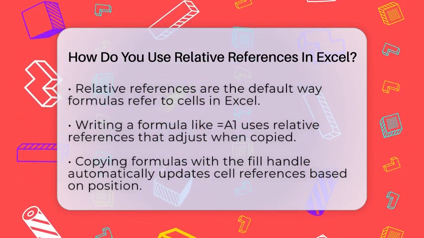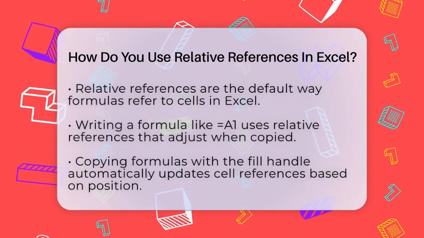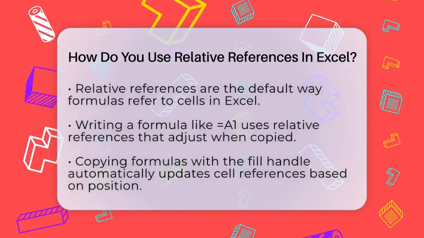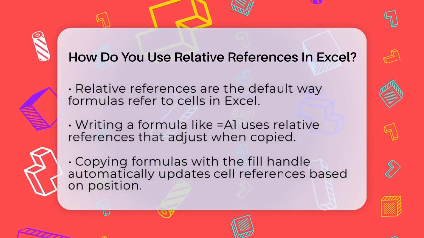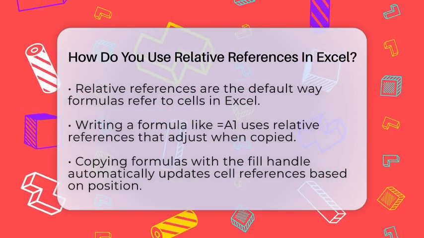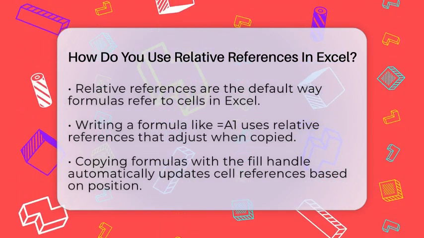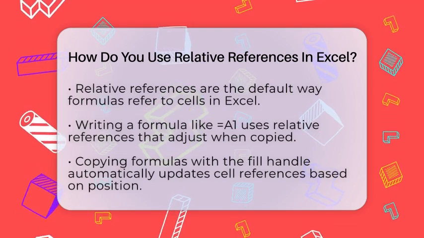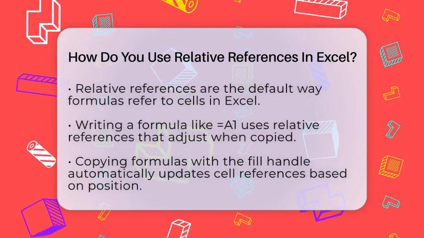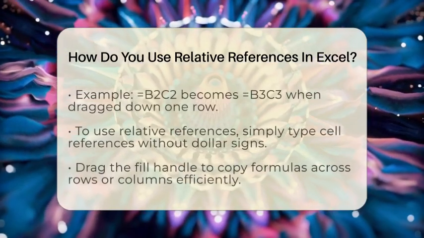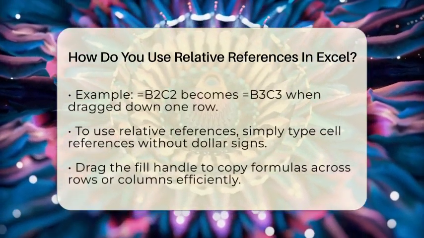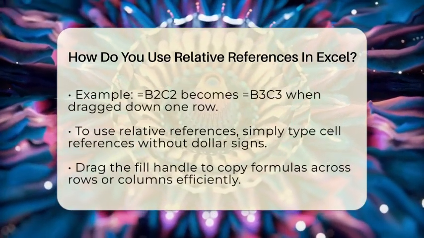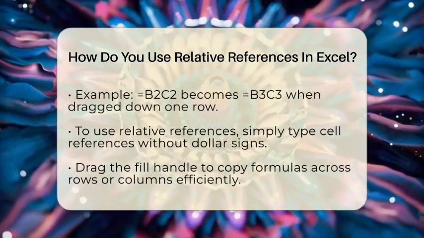In Excel, relative references are the default way formulas refer to cells. When you write a formula without dollar signs, like =A1, it means the formula points to cell A1. Now, if you copy that formula from one cell to another, Excel automatically updates the cell reference based on where you paste it. For example, if you copy =A1 from cell B1 to B2, it will change to =A2. This makes copying formulas across rows or columns very easy.